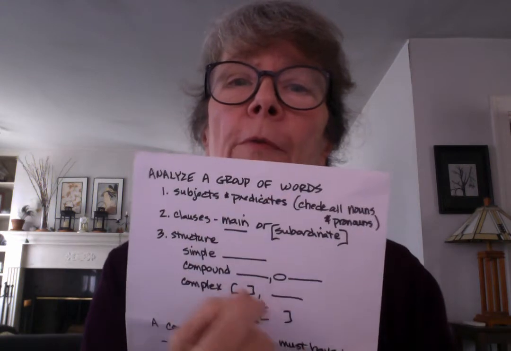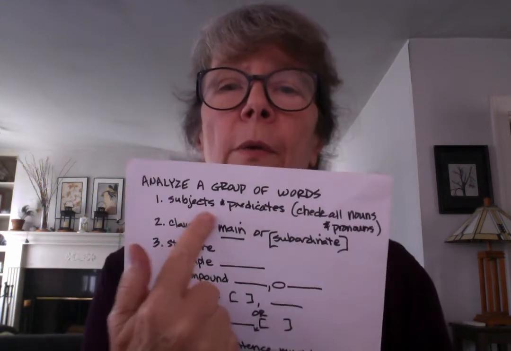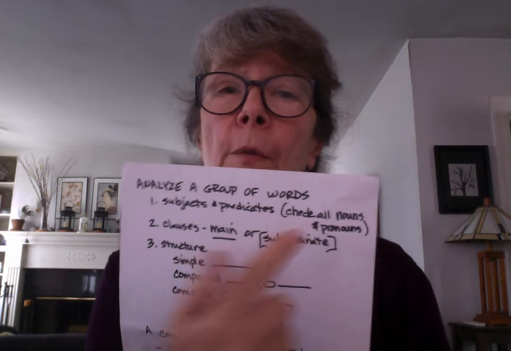Okay, let's do our steps. We're going to analyze the group of words to see if it's a complete sentence. We want to look for subjects and predicates. We want to make sure we check all the nouns and pronouns to see if they're subjects. So I can see a noun, storm. A storm is a thing. In this sentence, the storm is not doing anything. There's no verb. The storm what? The storm roared outside, right? The storm's not doing anything. So it's a noun, but not a subject.